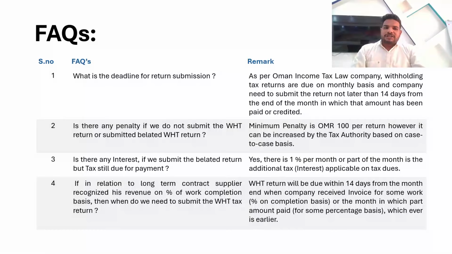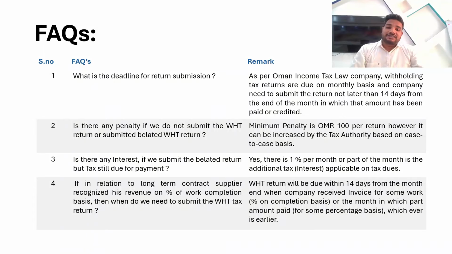Then there are some FAQs that clients usually ask, so I have combined them all here. First, what is the deadline for the submission of the withholding tax return? As I explained already, the 14th from the end of the month in which that amount has been paid or credited, meaning the 14th of the succeeding month, is the deadline for filing the withholding tax return. Some clients even ask when we need to file our quarterly withholding tax return. I want to clarify, the withholding tax returns in Oman are not on a quarterly basis, these are on a monthly basis.